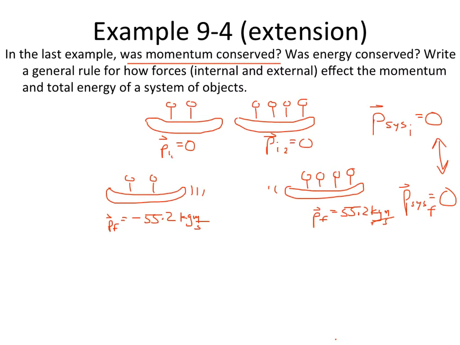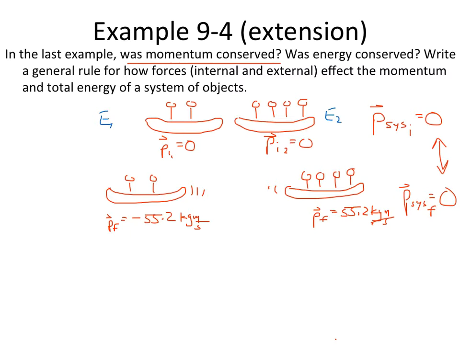Energy of 1, and energy of 2. Well, they're not moving at all, and they're not elevated at any height off the water, so there's no potential energy. So you could say that the potential energy and the kinetic energy in both cases is 0.